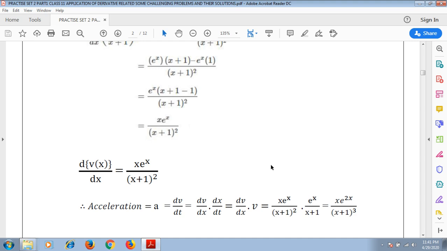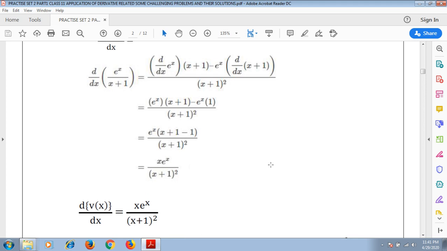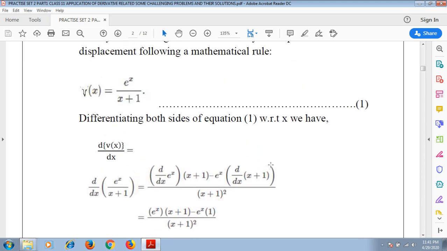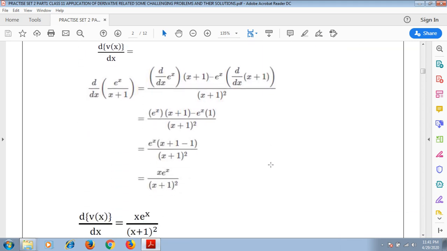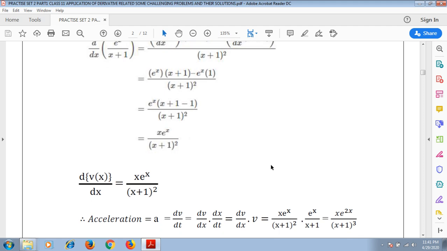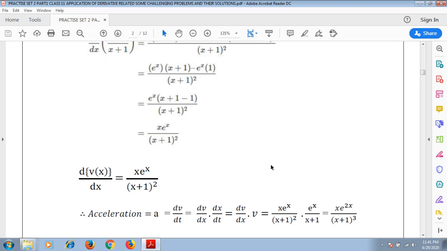We need to find the acceleration, which is none other than dv by dt. But velocity is a function of position. It has been given like that. So we need to apply the chain rule over here in order to find dv by dt. And we can write dv/dt as dv/dx into dx/dt, okay? Using the chain rule, we have dv/dx into v, since dx/dt is again v.